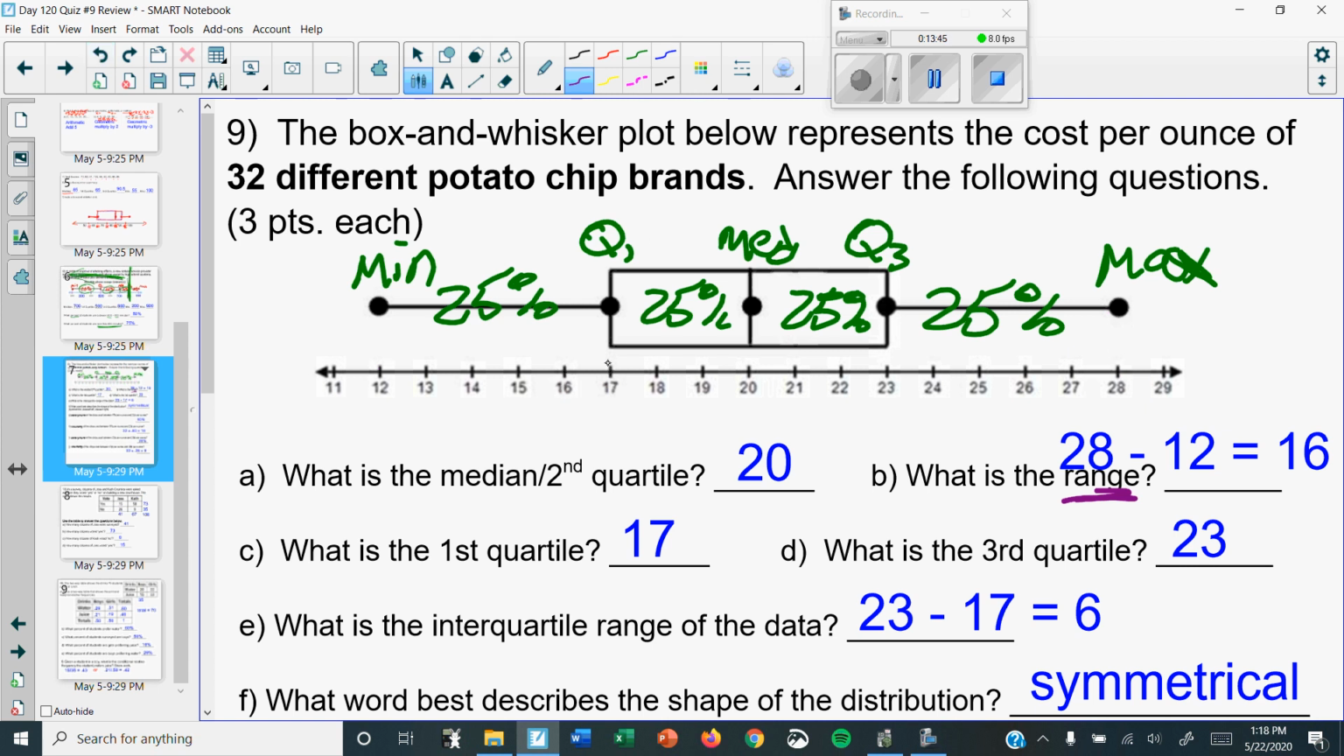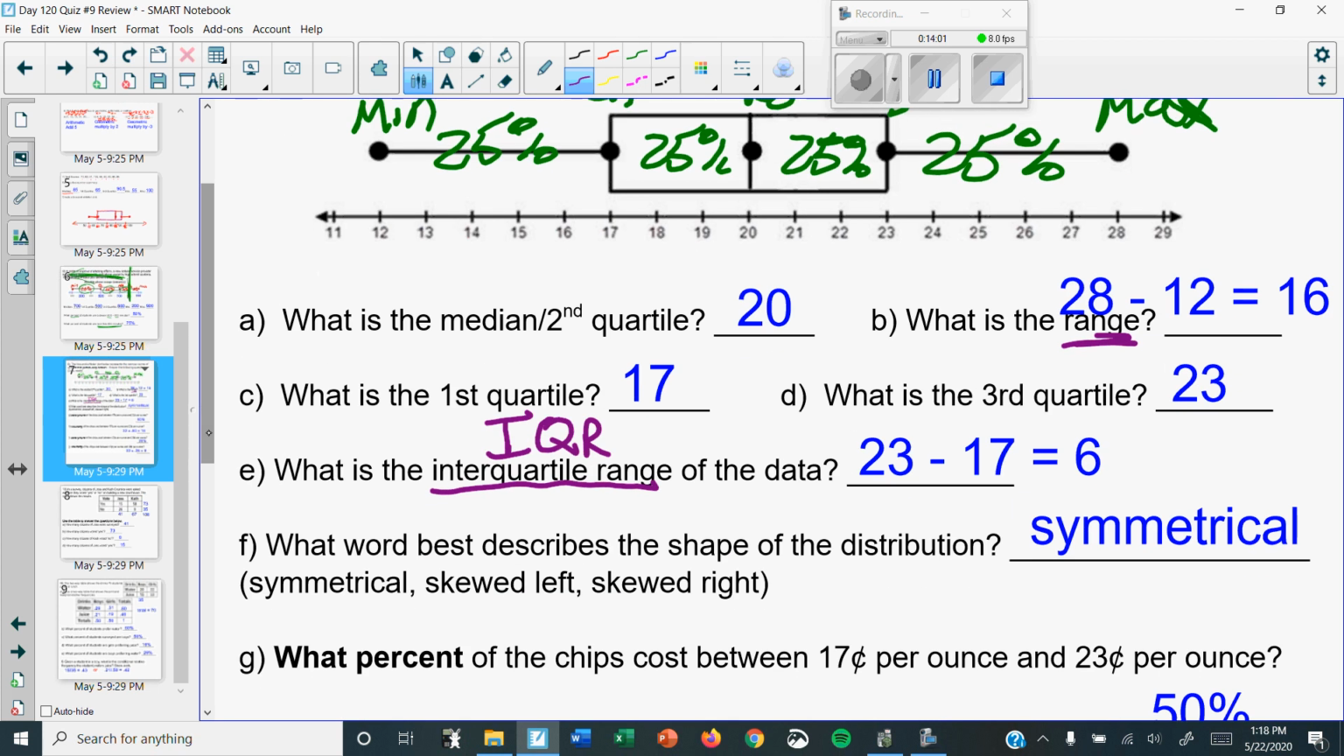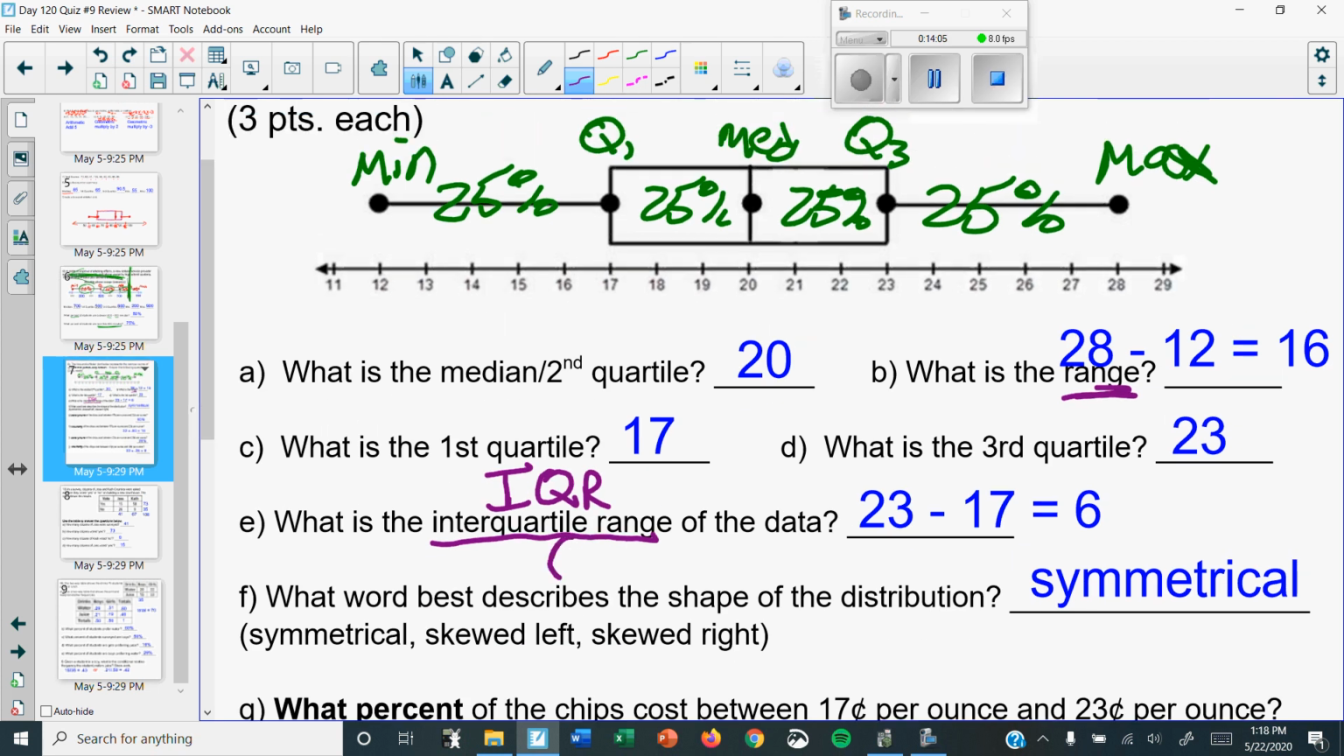First quartile, look for Q1. There it is. It's 17. What's the third quartile? Look for Q3, and it says 23. Now it says, what's the interquartile range, also known as the IQR? Well, think about it. It's not the range. It's the interquartile range, meaning using the quartiles. So all it means is the third quartile minus the first quartile. What's the third quartile? 23. What's the first quartile? 17. When you subtract, you get 6.